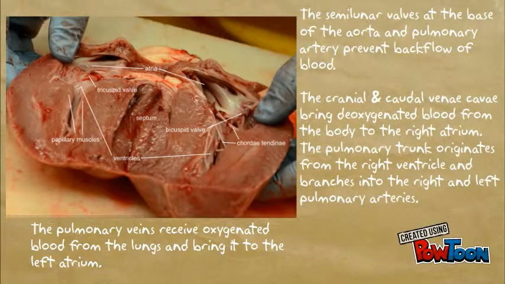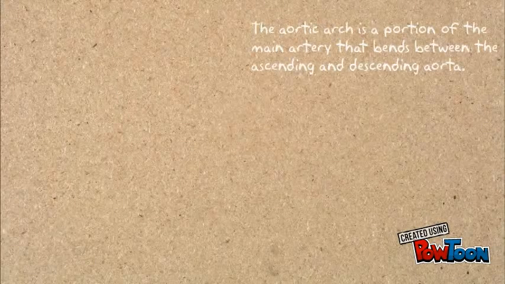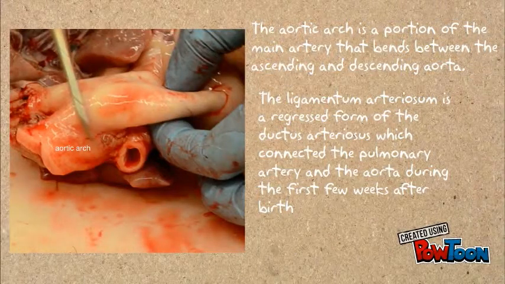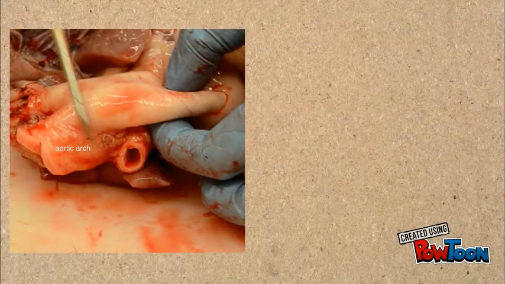The pulmonary trunk branches into the right and left pulmonary arteries. The pulmonary veins bring oxygenated blood to the left atrium. The aortic arch is a portion of the main artery that bends between the ascending and descending aorta. The ligamentum arteriosum is a regressed form of the ductus arteriosus, which held the pulmonary trunk to the aorta.